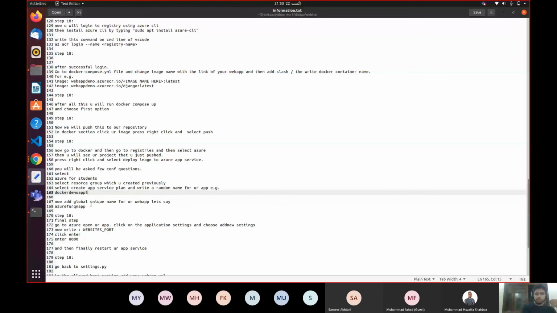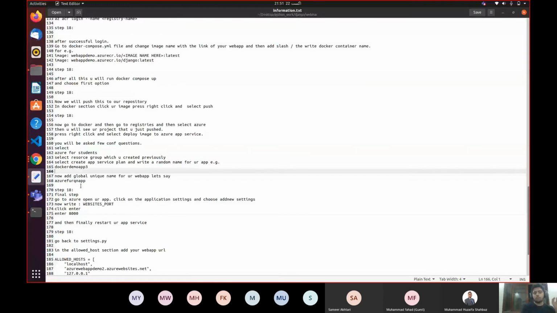But now it will not run. Let's say I gave this name, Docker Demo App 3, you can see on the screen. Now one more question it will ask you, I forgot. It will ask you to add a globally unique name for your web app. So I gave this global unique name, which was Azure Furqan app. You can see over here, it is my global unique name.